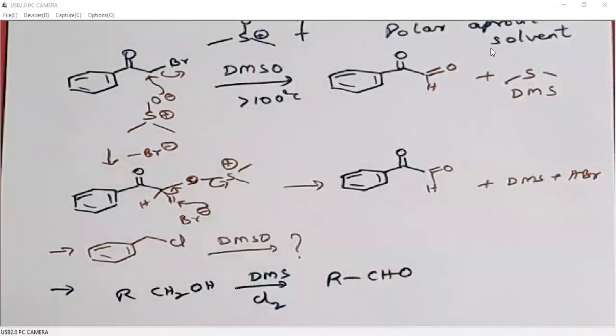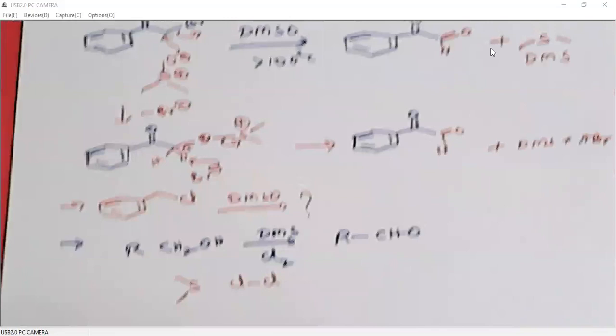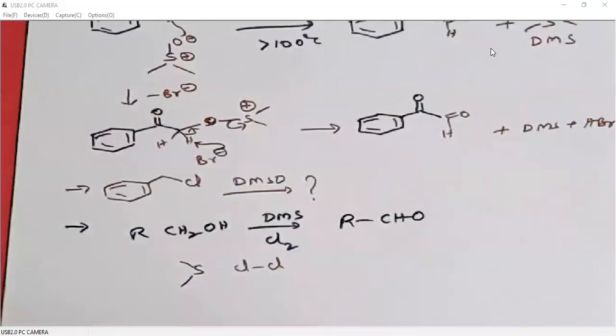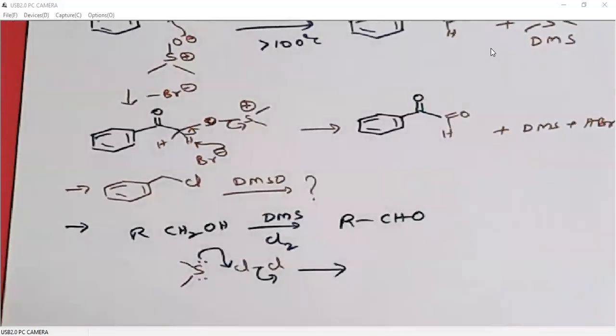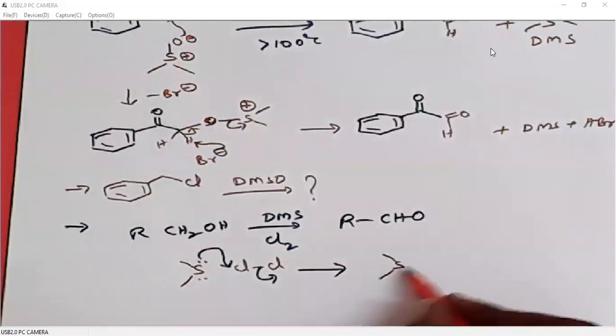I'll give the mechanism. First, DMS and chlorine will react with each other to generate an activated system. DMS being a nucleophile can attack on one chlorine, so another chlorine will be leaving as chloride. So the product will be activated sulfur, so we will be getting sulfur positive.